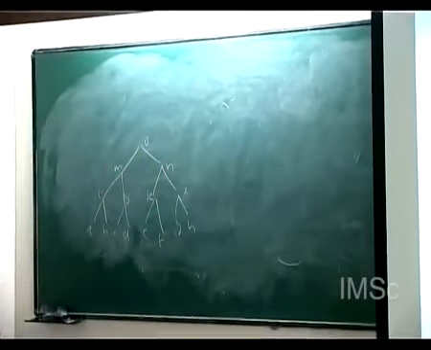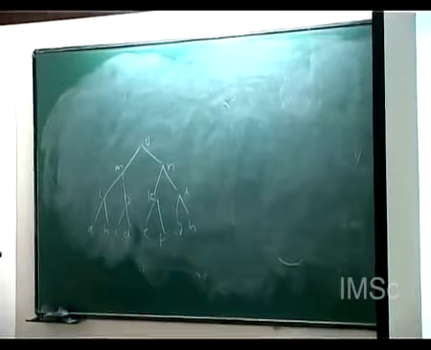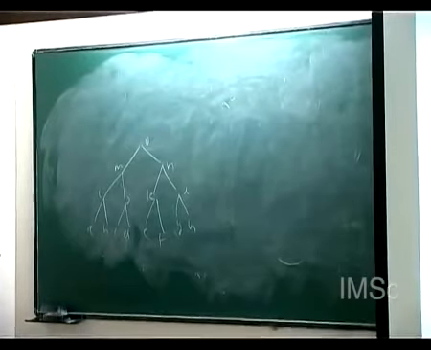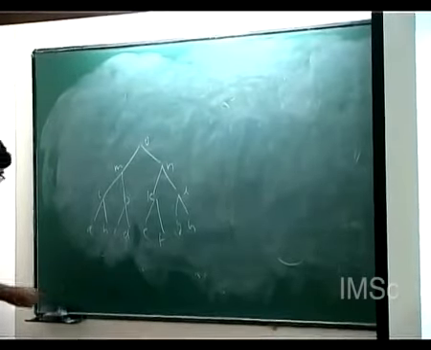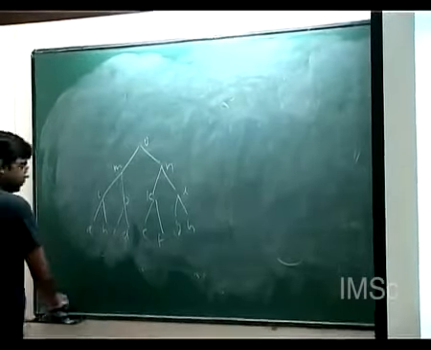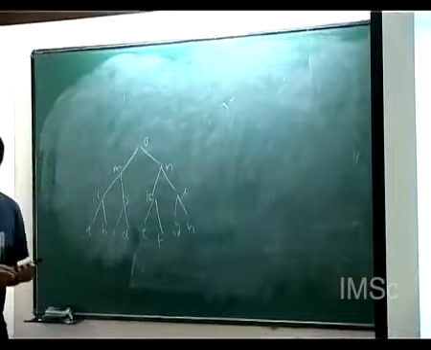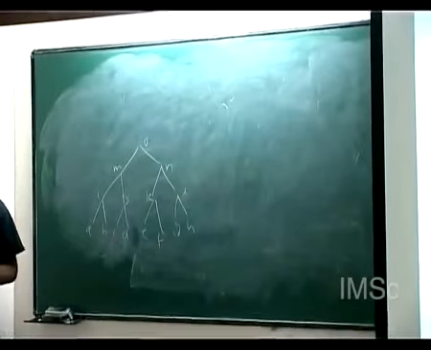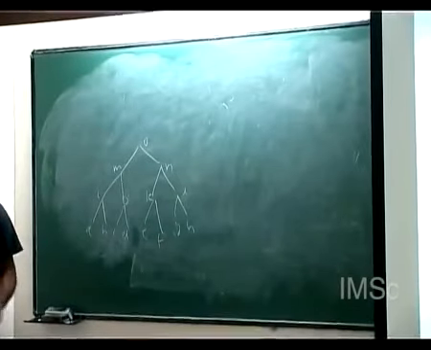Help me to construct this graph using these 3 operations. And let's see how many labels we need. Any help? We can try to construct. So let's construct.